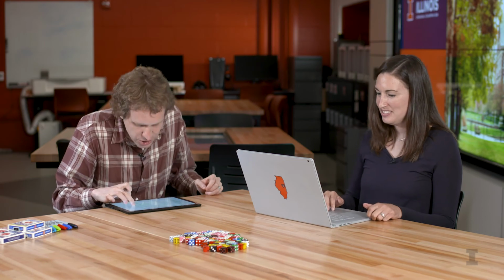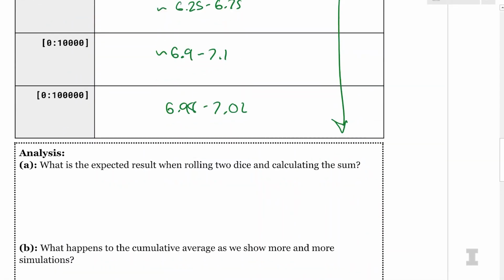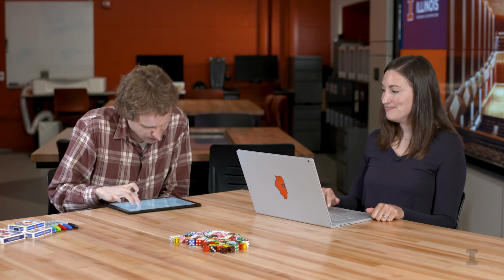So let's do some analysis on this data. We kind of looked at this, but Carly, if we just think about the statistics, what's the actual expected value we're expected to get when we roll 2 dice and calculate the sum? So the expected value is 7. The most common outcome, if we look at the sample space of rolling 2 dice, the most common sum is 7. And we saw that as we added more and more samples, the graph went closer and closer towards 7. Towards the end, it's basically a straight line at 7, not changing the average at all. The more samples we take, the closer we come to the expected value.